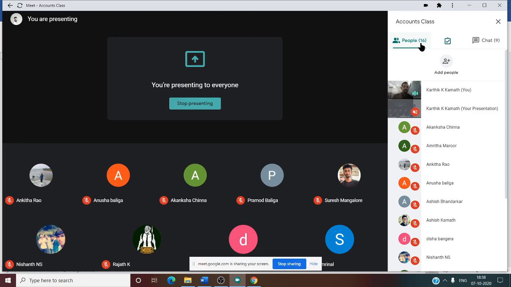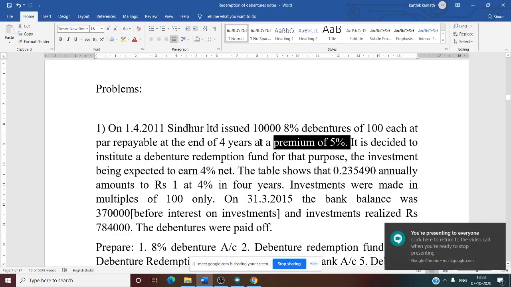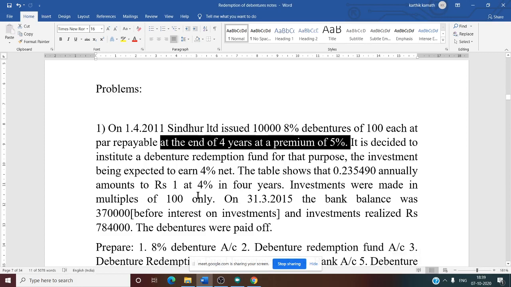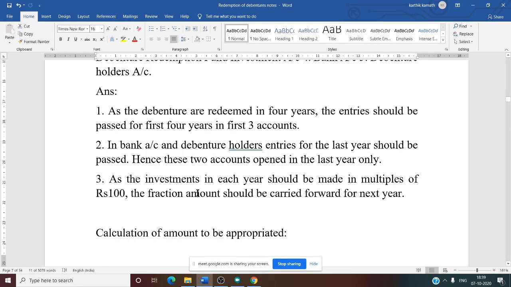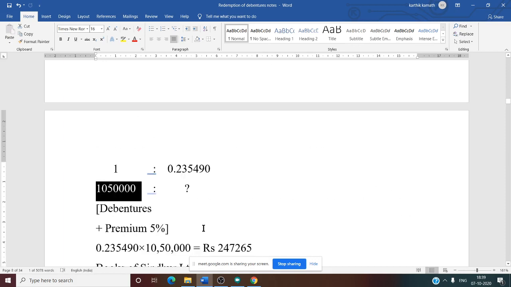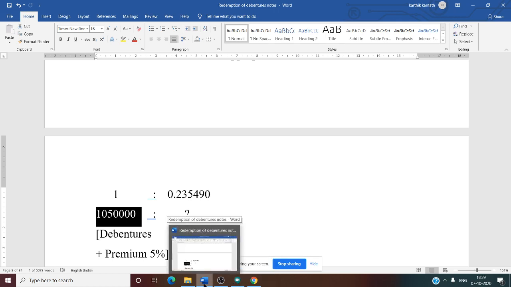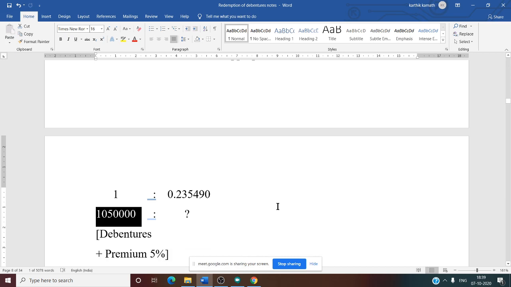But at the time of calculating the appropriation amount, how the company will make the payment, that we need to see. In this sum, the company will make the payment at a premium of 5%. See this second sentence, it is very clear. That means here the total amount the company needs to pay, that amount we need to calculate. What is the total amount? 10 lakh plus premium of 5%, that is 10 lakh into 5%, which is 50,000. So 10 lakh plus 50,000, 10 lakh 50,000.